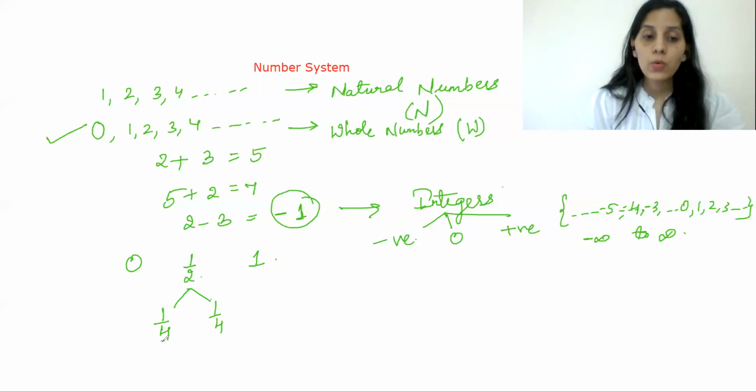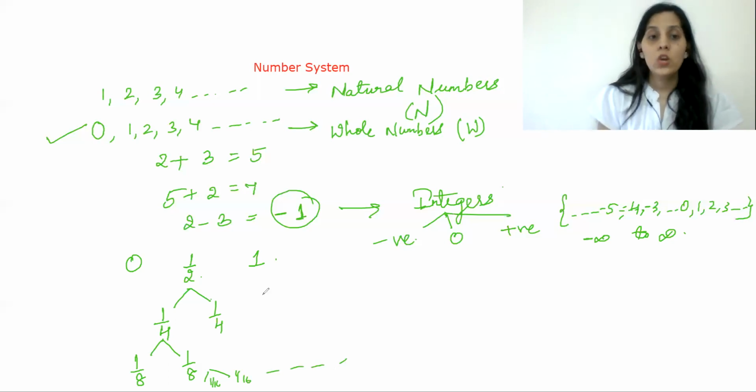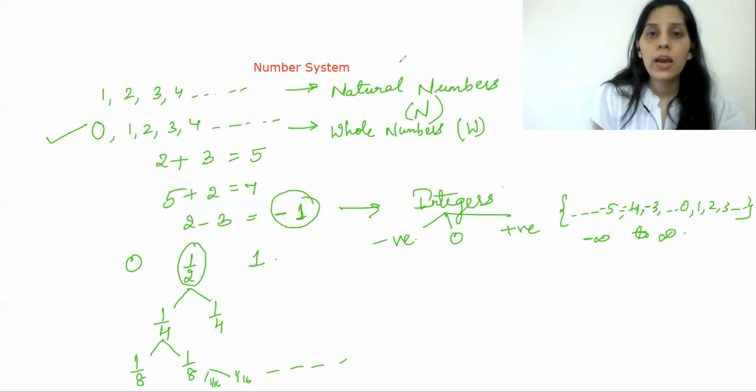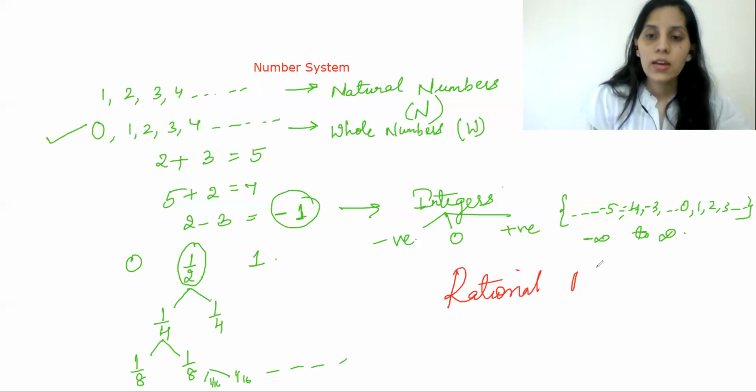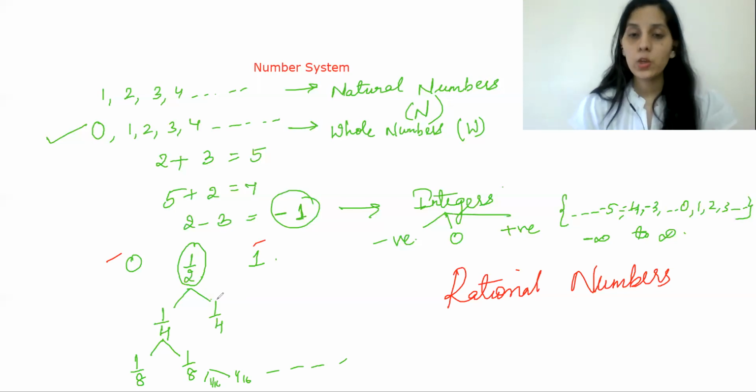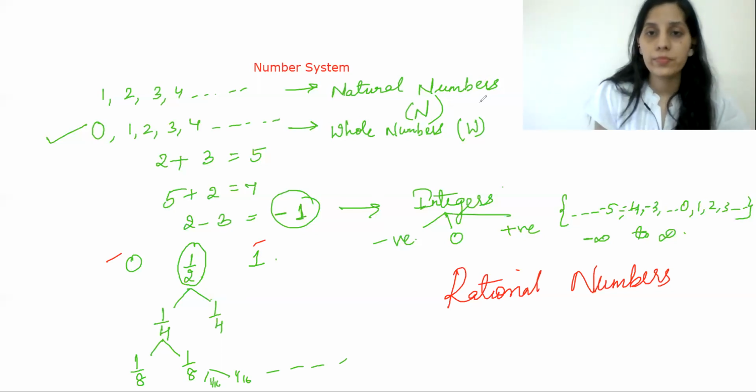When again I want to split 1 by 4 into two parts, it is going to be 1 by 8, 1 by 8. And again 1 by 16, 1 by 16. So the list goes on. So what are these numbers? These numbers are known as rational numbers. Very important, rational numbers. Rational numbers lie between any two integers. Now let me explain what rational numbers are.